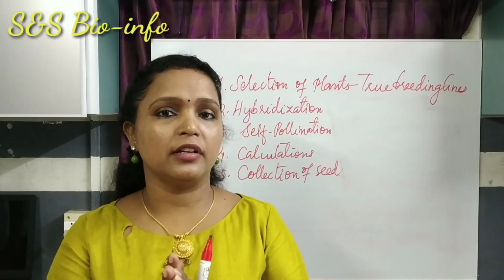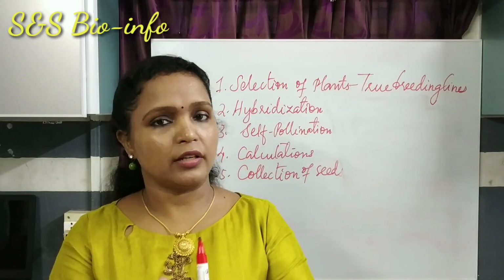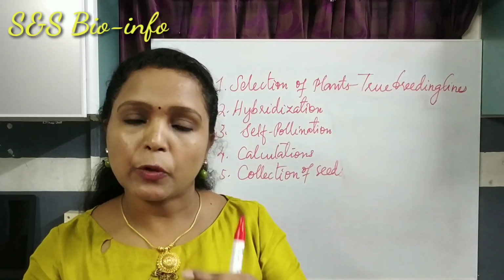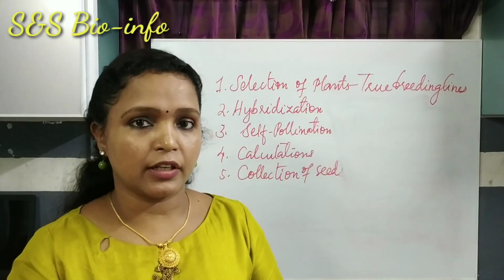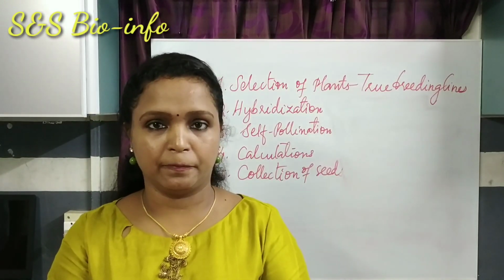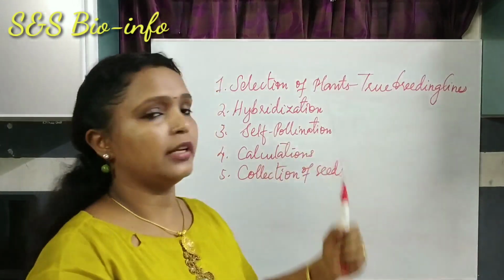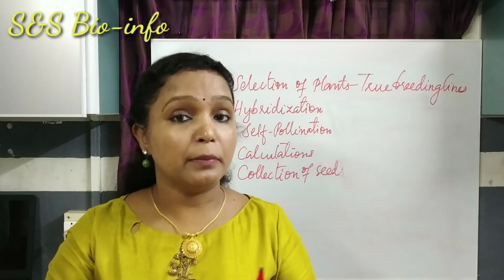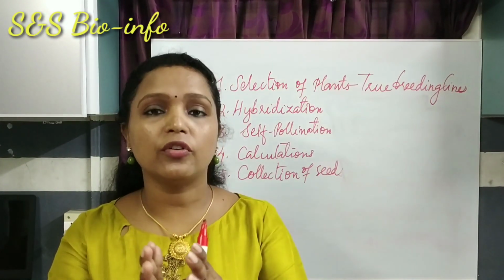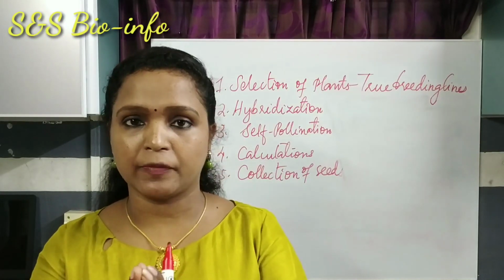Actually, his experiment involves cross-pollination and self-pollination. Those are the two phases in his experiment. Cross-pollination over, thereafter he allowed the hybrid plant to undergo self-pollination. After self-pollination, calculations were made separately, and those calculations were according to the law of probability in mathematics.